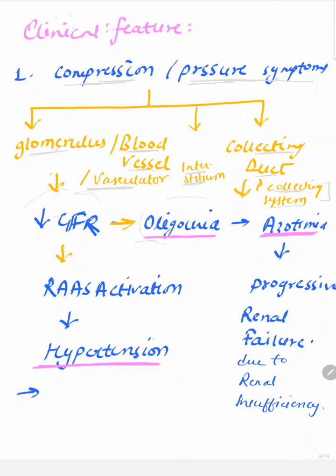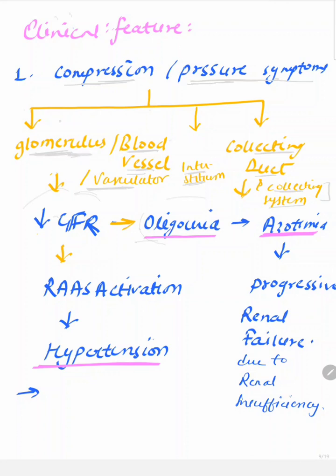Now let's try to understand each and every point in detail. Let's suppose pressure is applied on the glomerulus or the blood vessels like the renal artery, renal arteriole, or afferent or efferent arteriole. So what happens here?